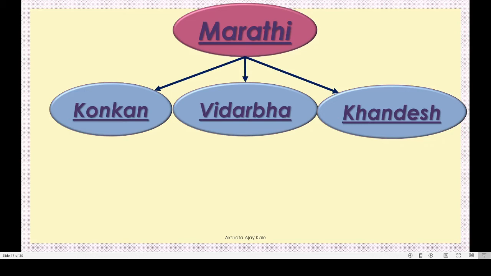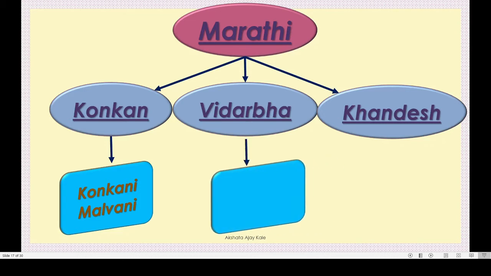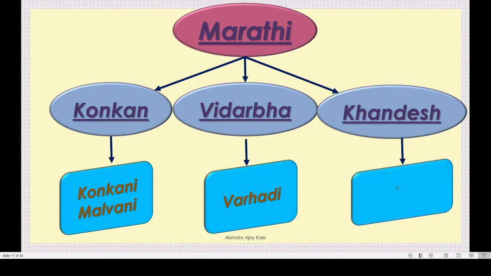Remember this. In Konkan region, people talk Konkani or Malwani. And in Vidarbha region, people talk Warhadi. And in Khandesh, people talk Ahirani or Khandeshi.